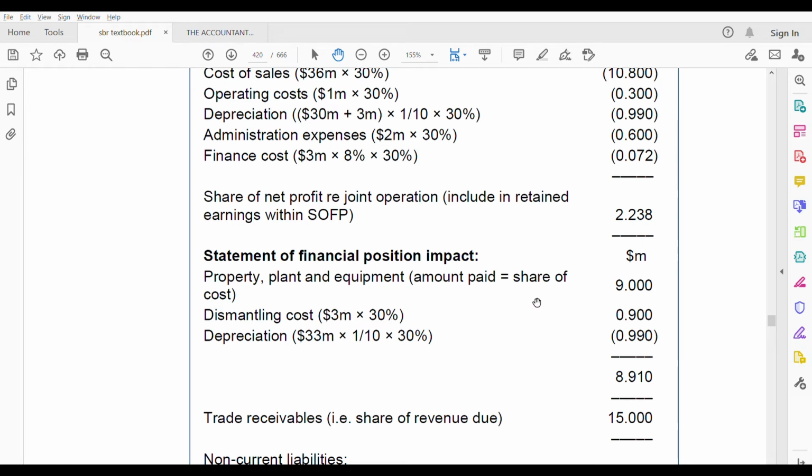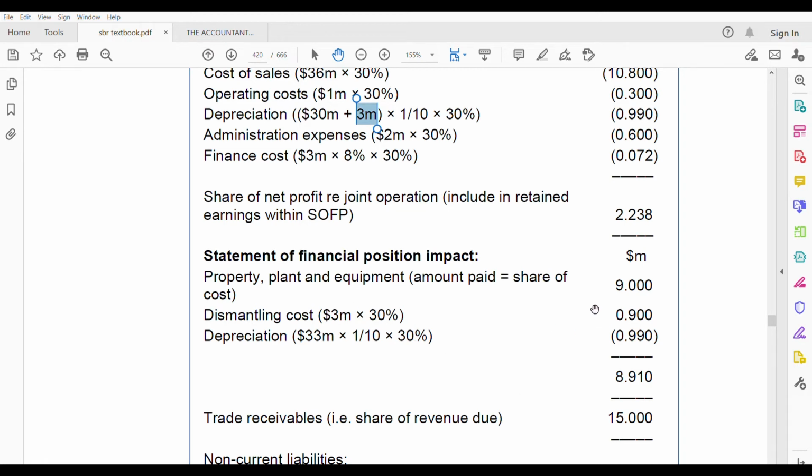that you need to add with this property, plant and equipment in the statement of financial position. You might be thinking that this is a cost, why is it coming here? Because this needs to be added here with that 9 million, because this 9 million is only given on your manufacturing facility. But here when we have taken the depreciation, remember we have added 30 plus 3. So this 9 is out of this 30. What about this 3 million? We have taken that as non-current asset. So that dismantling cost also we have to take 30% of it in the non-current asset. Property, plant and equipment we have to add.